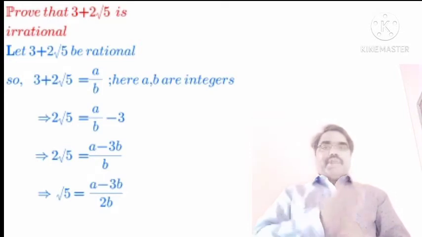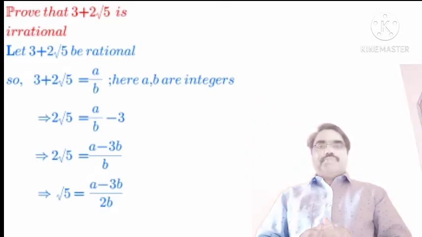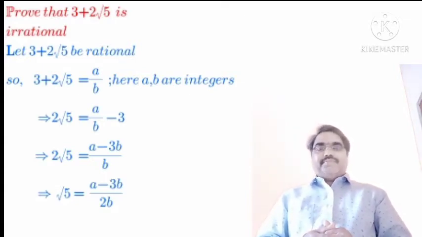Taking 3 over to the right side, we get 2 root 5 is equal to a upon b minus 3. It implies 2 times root 5 is equal to a minus 3 times b, by b.